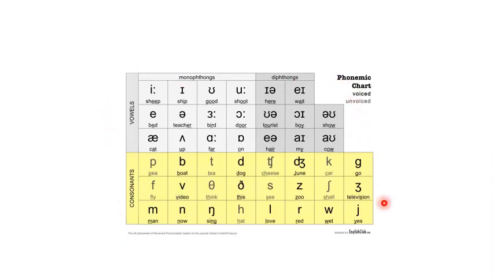Okay, now I want you to have a look at this chart, please. It's called the phonemic chart of English sounds. And as you can see, it's divided into two parts. This part in yellow is for consonant sounds, and this part in gray is for vowel sounds. So these are all the English sounds and how they are pronounced.